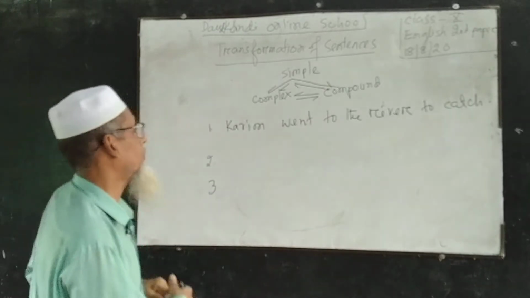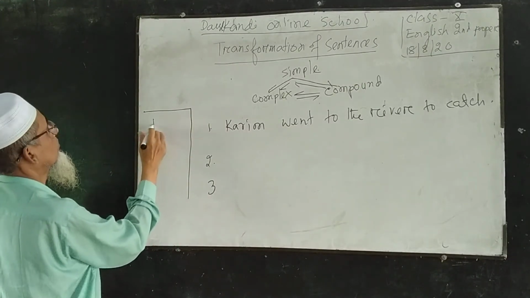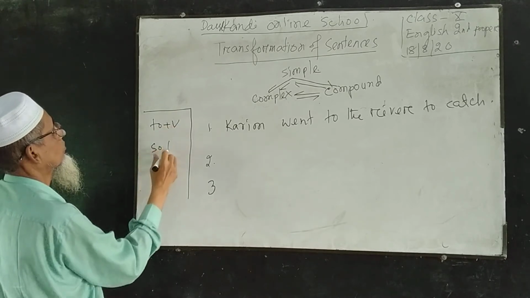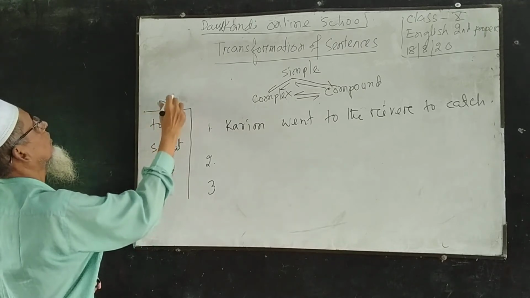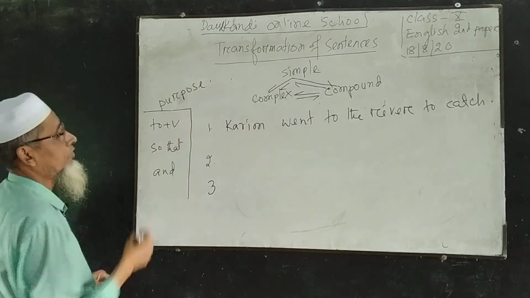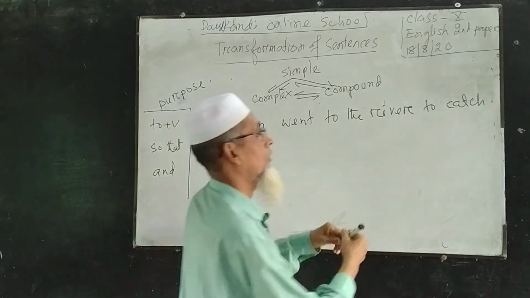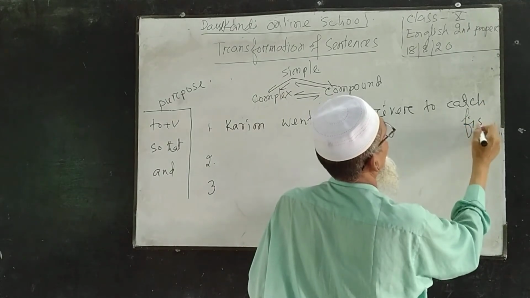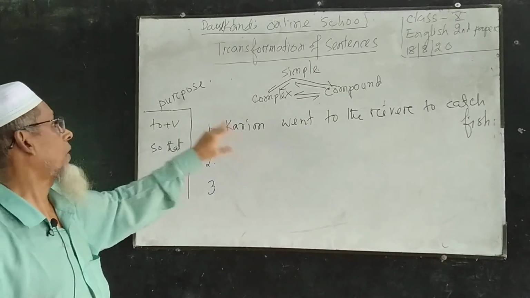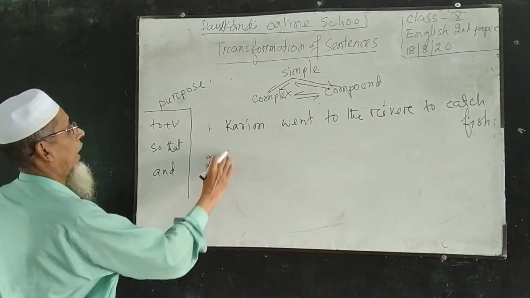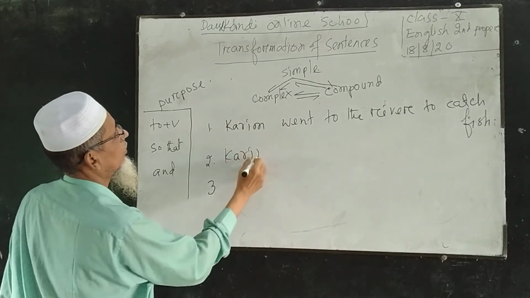For this reason, I am going to follow a structure. Purpose. This sentence indicates purpose. Pouring oil to the river, went to the river to catch fish. This sentence indicates purpose. For this reason, I am going to transfer it into complex sentence. Pouring